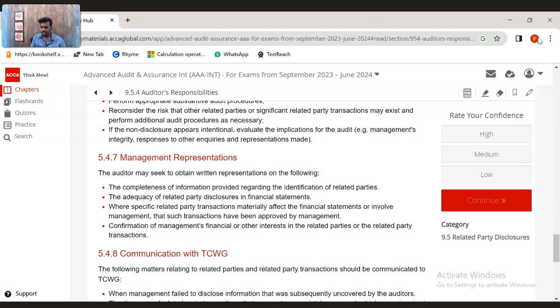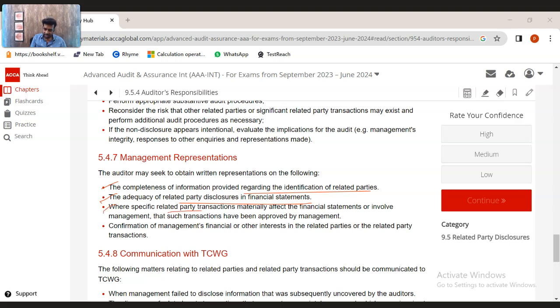Management representations, which means in written representation, we need to clearly mention that all the related party transactions have been identified, and management confirms that all the related party transactions have been identified and have been disclosed in the financial statements very clearly. The adequacy of the related party disclosures in the financial statements is appropriately mentioned.